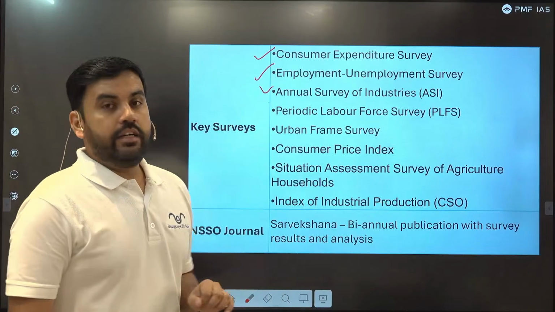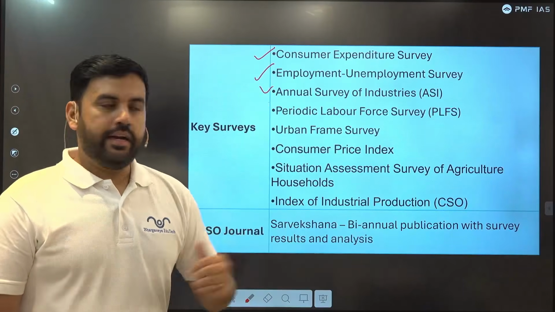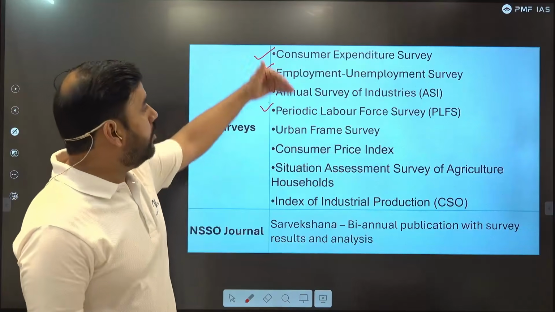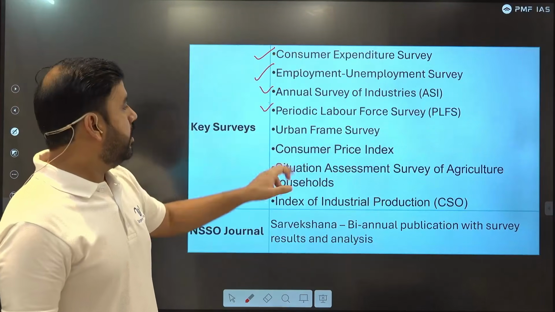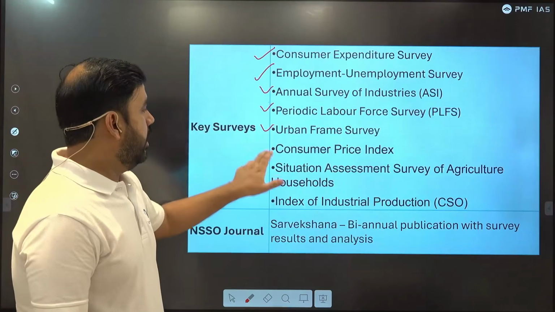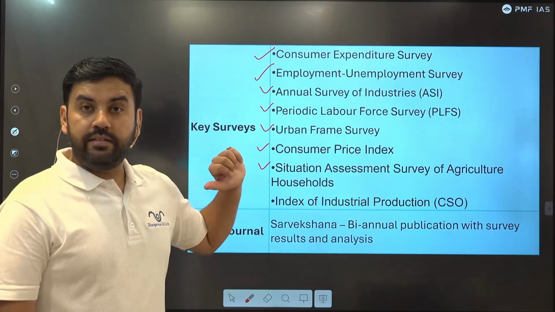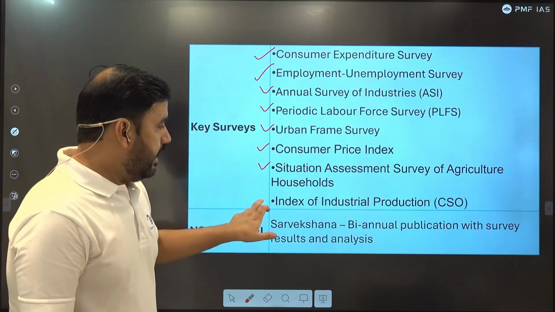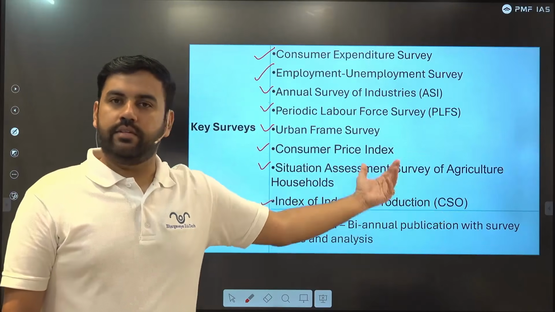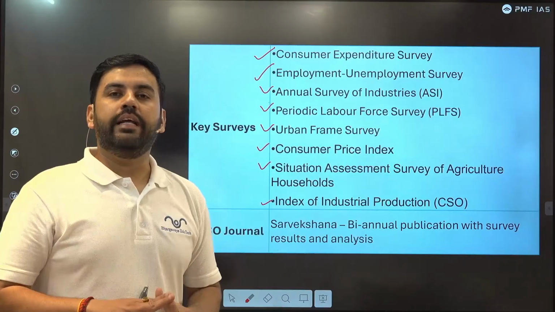Annual survey of industry is important for your IIP, inflation and other ideas. Periodic labor force survey, which gives us the idea about employment and unemployment in India. Urban frame survey, urban economic activities. Consumer price index. Situation assessment survey, I'll be discussing that in much detail. An index of industrial production, however, has actually been a part of CSO, that is Central Statistical Office. So these are the major surveys which are now under the proper heading of NSO.